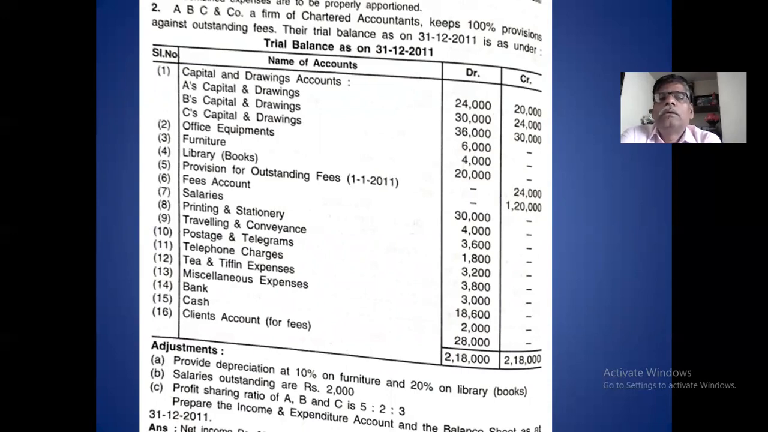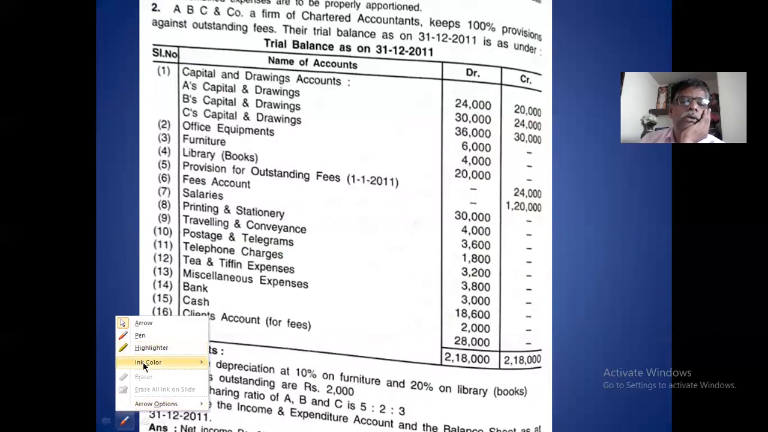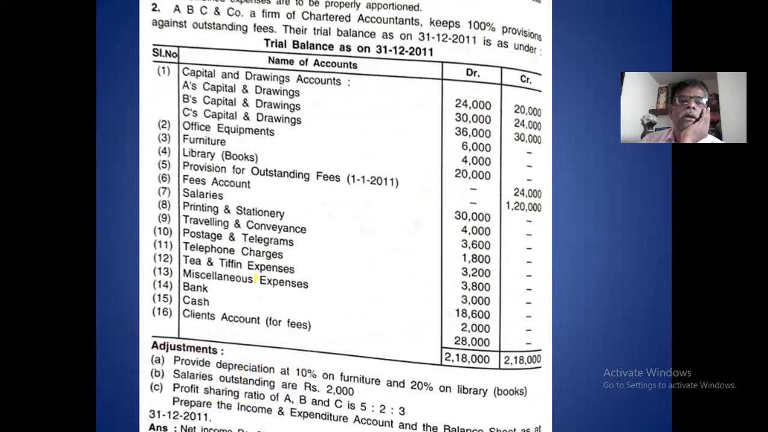And they say to keep 100% provision against outstanding fees. Outstanding fee means debtors. Debtors is outstanding fee. So there is a doubt regarding our fees collection. They decided to make a 100% provision, so they asked to make 100% provision against outstanding fees.